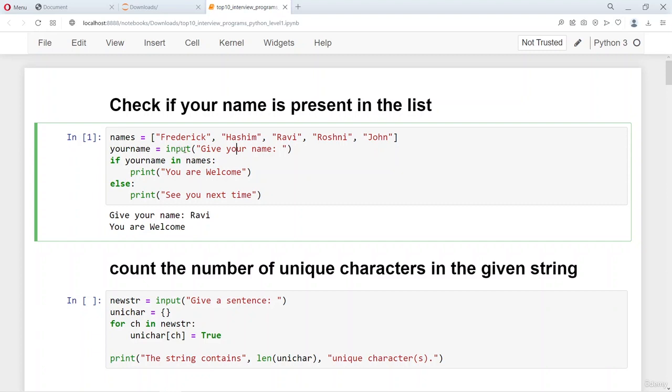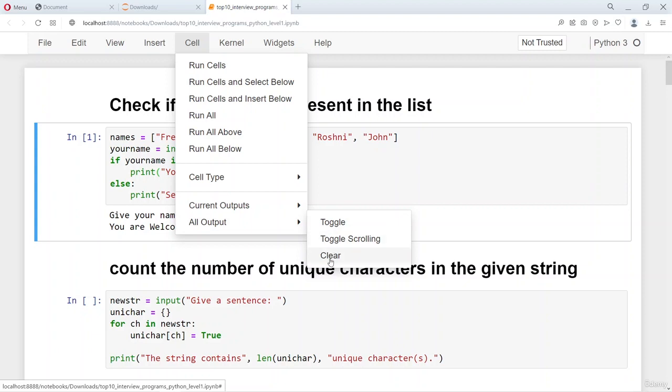So what you get out of the input statement is already a string, and then here we use the in keyword, which is a membership operator. With this in keyword along with the if statement, the name that you give through the input statement is being checked in the names list, and then it says you're welcome. So let's do this again.